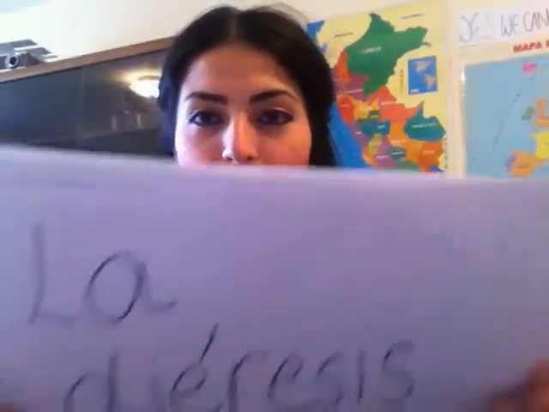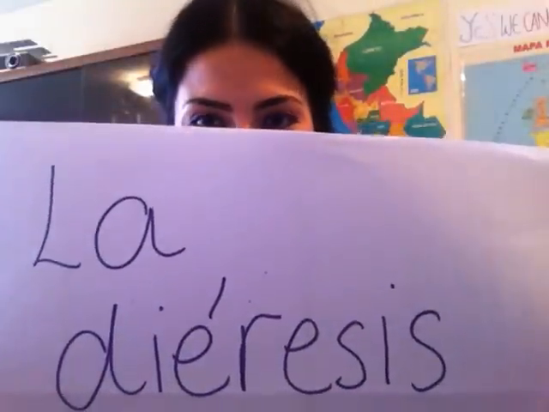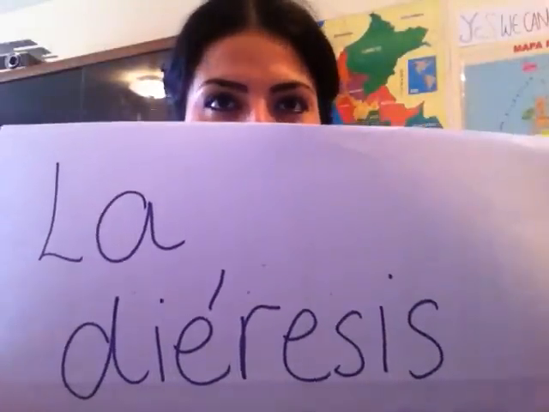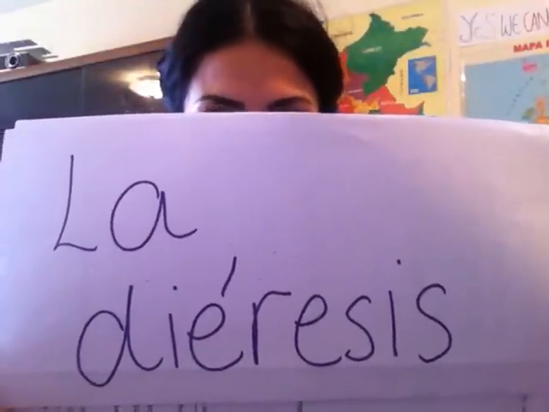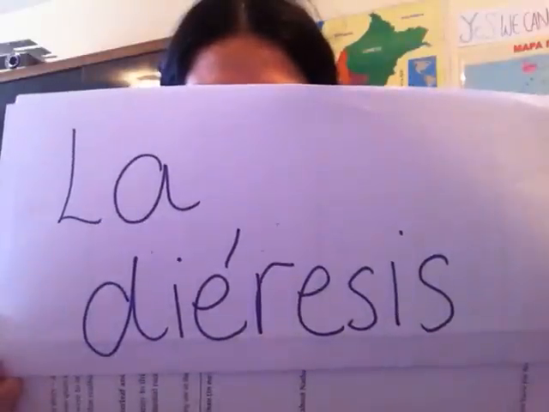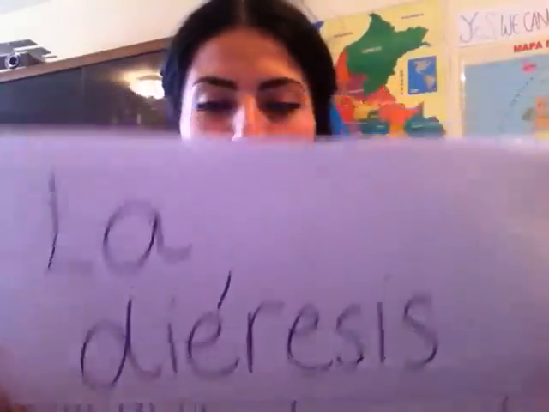Those dots on top can only be found in U, and it can only precede an E or I. We call the dots on top la dieresis. La dieresis. Okay? So, before we go into what sound that makes, we're going to have a look at some examples of